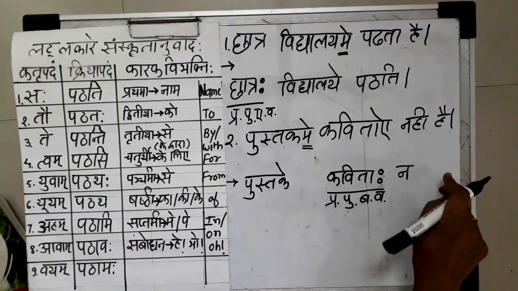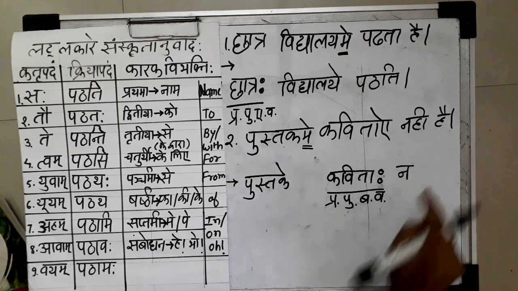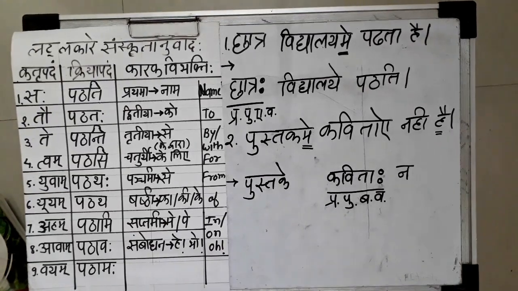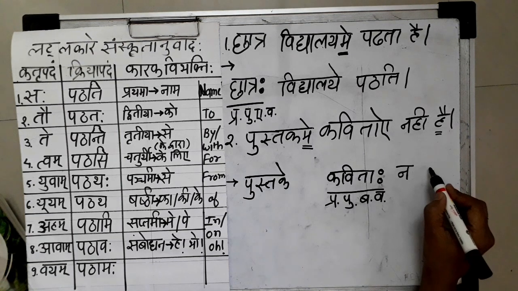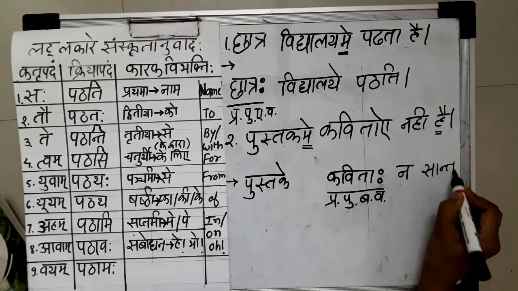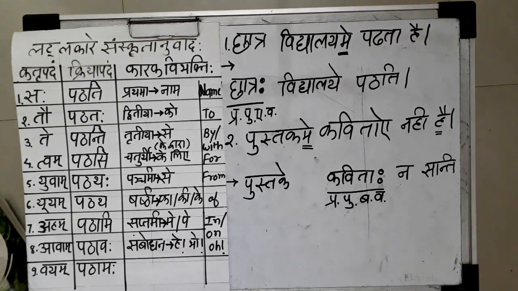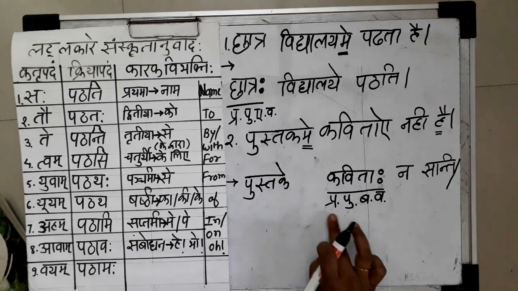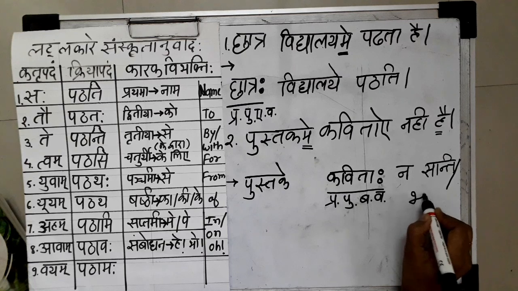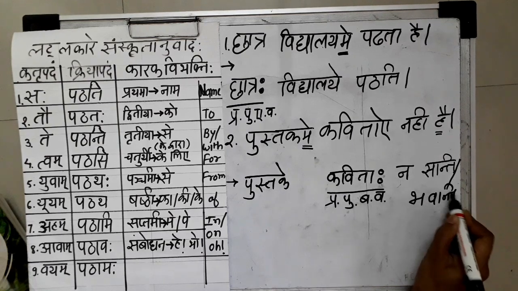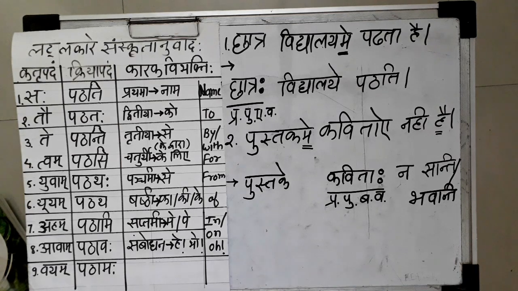Now in the same way we have to write the verb in Pratham Purush Bahuvachan. For hai, we will select the dhatu as bhu, bhava or asa. If we are selecting the dhatu asa, then asa dhatu Pratham Purush Bahuvachan will be santi. Or if we are going to use the other dhatu bhu bhava, then bhu bhava Pratham Purush Bahuvachan in latlakar will be bhavanti. In this way, we can write our complete sentence.